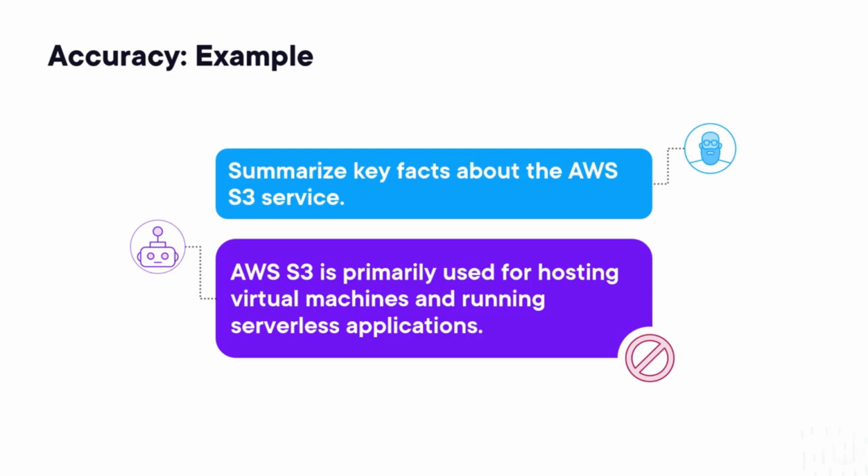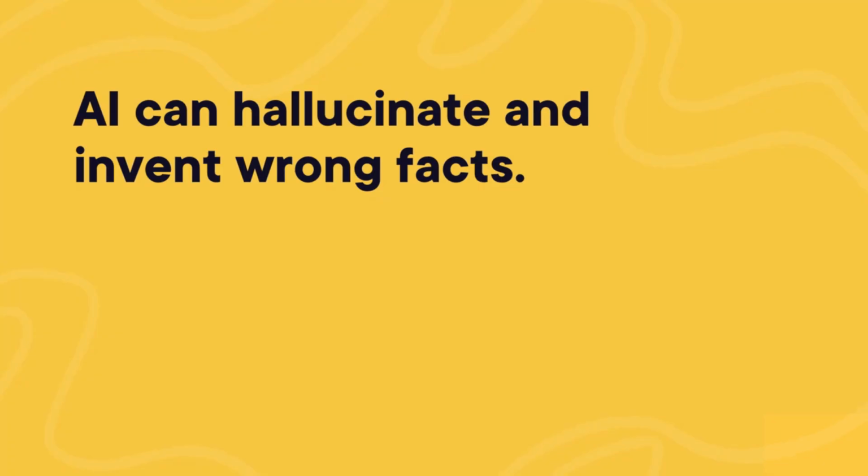Which brings us to a very important point that you probably know if you've been using these tools at all, and that is that AI can hallucinate and invent wrong facts. And it's very confident when it does it as well, so it's sometimes easy to be fooled. You, as a human, always need to fact-check the outputs to make sure they're accurate.